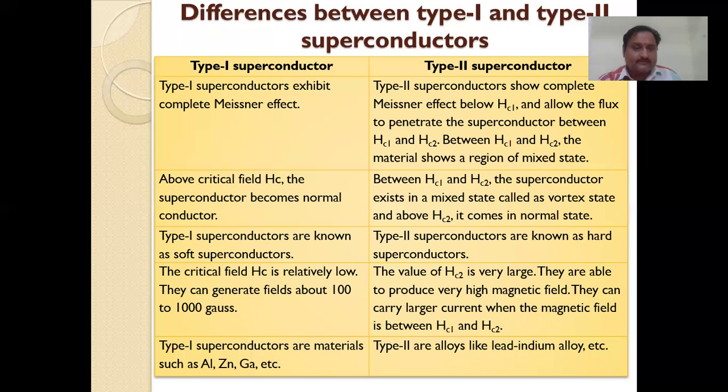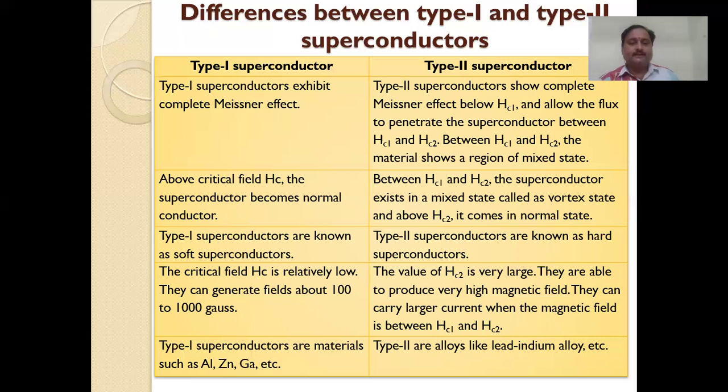The critical field value is low, and the value of Hc2 is very large. Why? Because, as we discussed from the first point, type 2 superconductors can operate in between Hc1 and Hc2. After Hc2, it comes to the normal state. That's why Hc2 is very large.